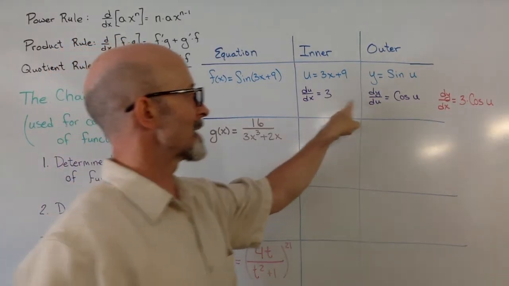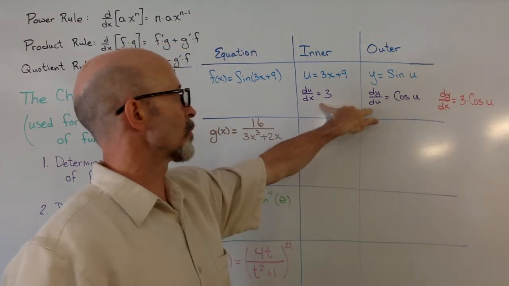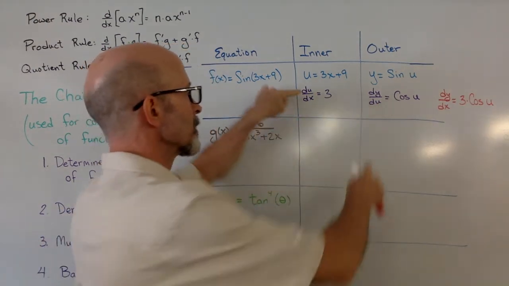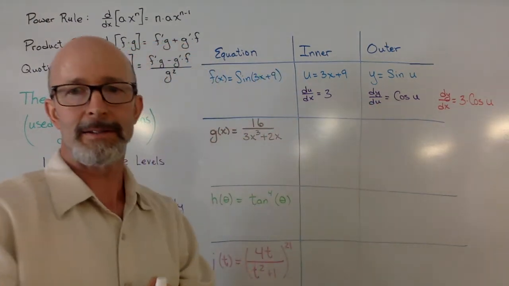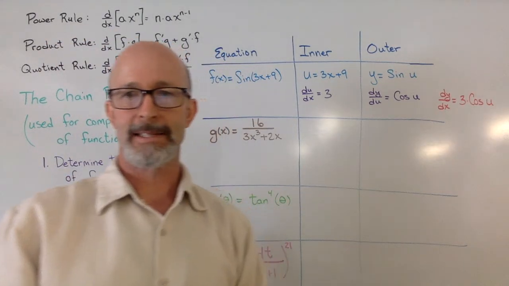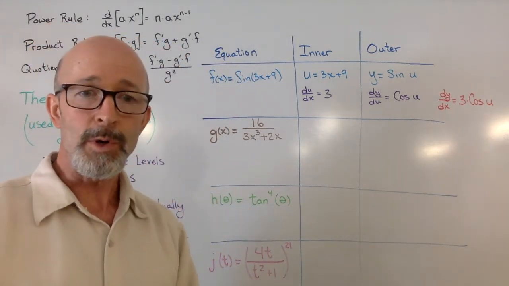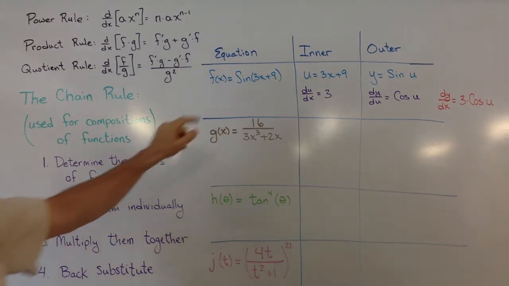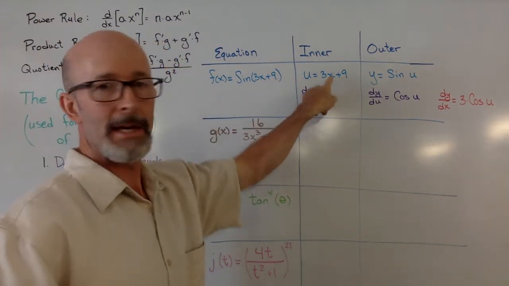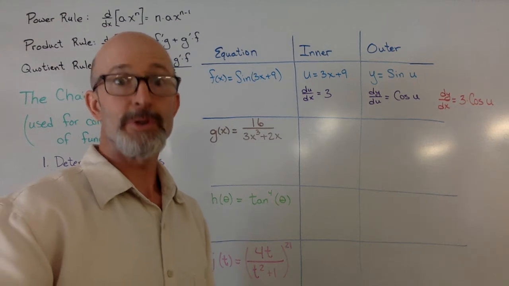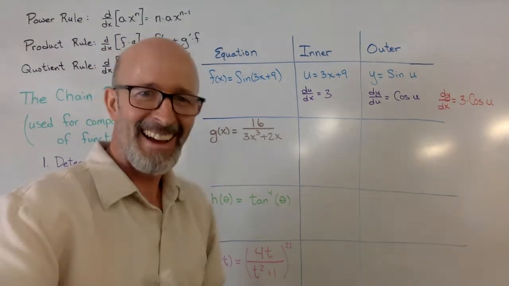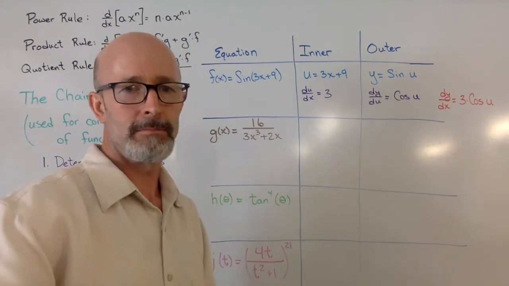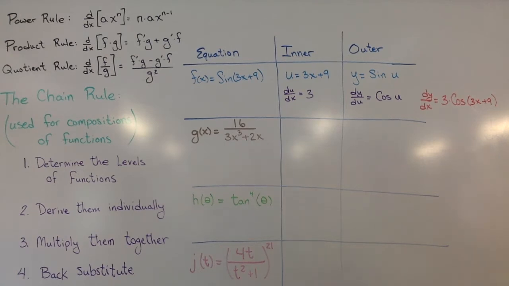Then I'm going to multiply these two derivatives together, du over dx times dy over du. Notice the du's will divide out. You're left with dy over dx, 3 times cosine of u. Back substitute. What is u equal to in this problem? It's written down. Use it. There you have it. Let's take a look at the next one.